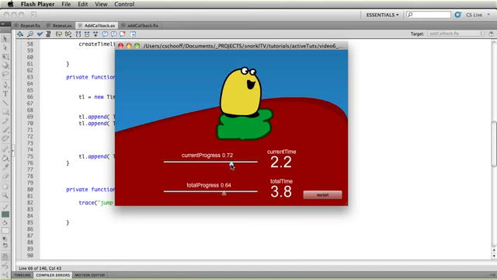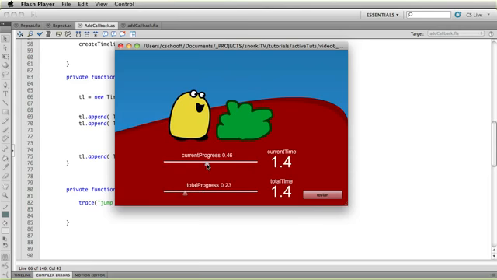And what he does is he jumps up in the air. You'll notice that he's in front of the bush right now, right? And then when he gets to the top, add callback is going to swap the bush and the blob, so when he comes down, he's going to be behind it. And when I rewind backwards, he's going to jump up in the air again. They're going to swap depths, and now he's going to be in front of it. So add callback is very useful when you need to do things while a timeline is running that TimelineMax can't handle. TimelineMax has nothing to do with swapping depths of display objects.